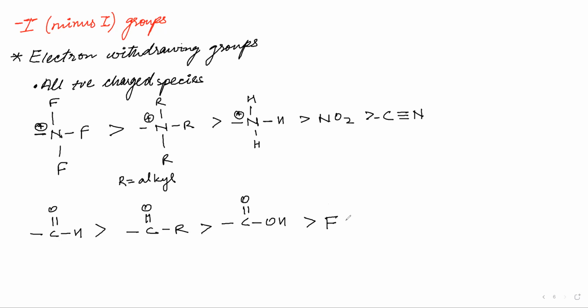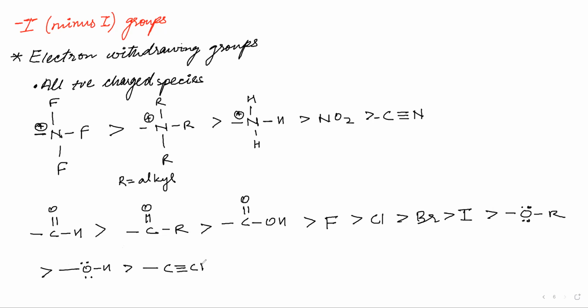Okay, fine. Fluorine, then come the halogens, chlorine, bromine, iodine. Then comes the OR, that is ether groups. Then comes the OH. After this will be OH. Then there will be some alkynes, C triple bond CH. Then you will have NH2.